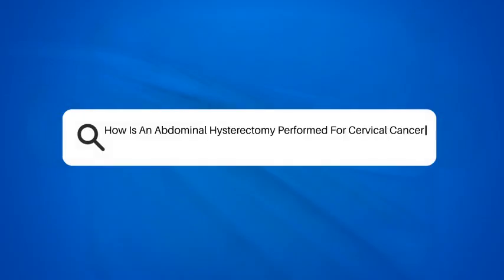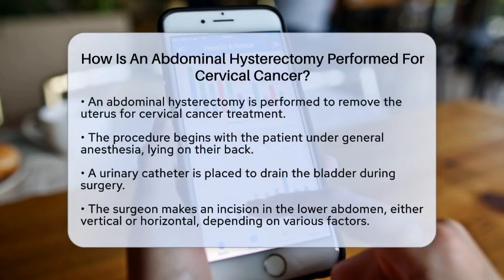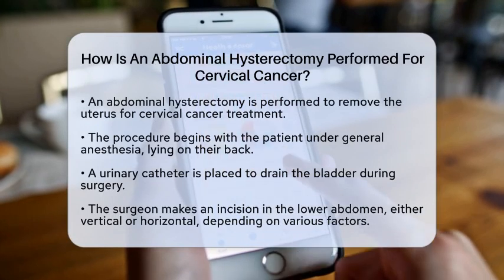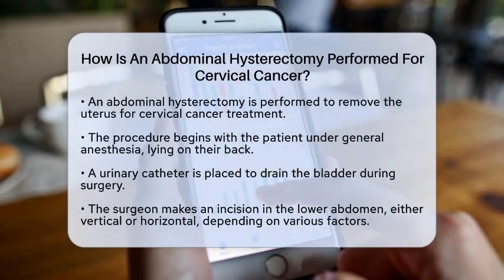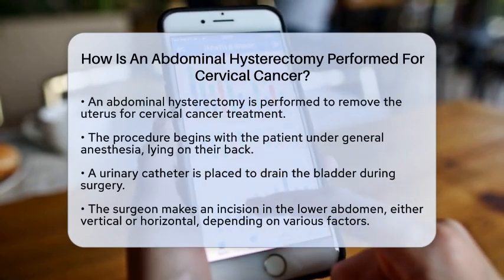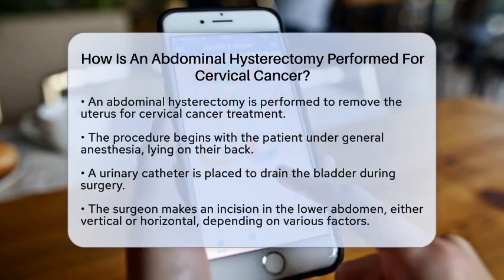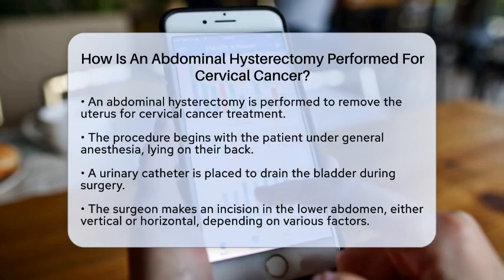How is an abdominal hysterectomy performed for cervical cancer? This surgical procedure is designed to remove the uterus through an incision in the lower abdomen. It provides the surgeon with direct access to the uterus and surrounding tissues, which is crucial for ensuring complete removal